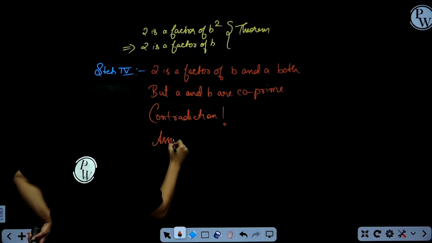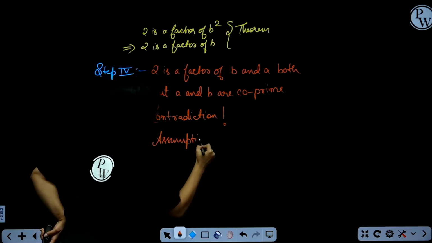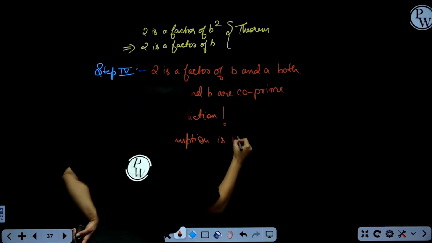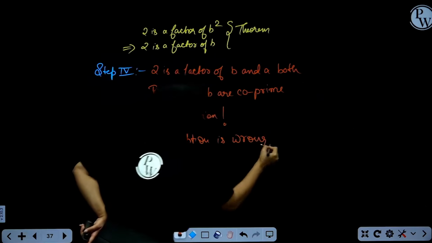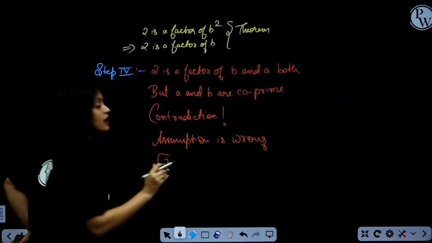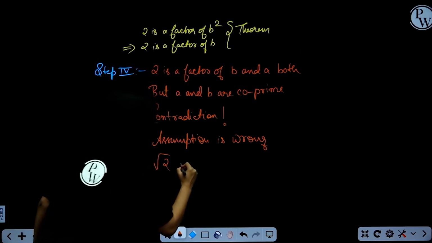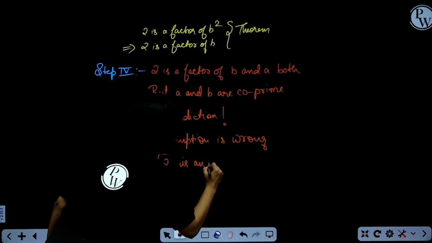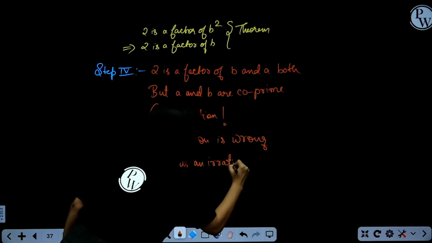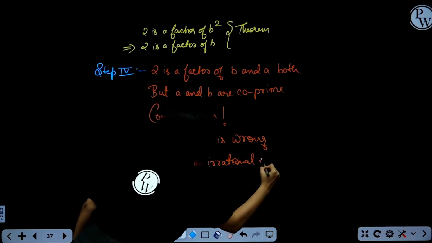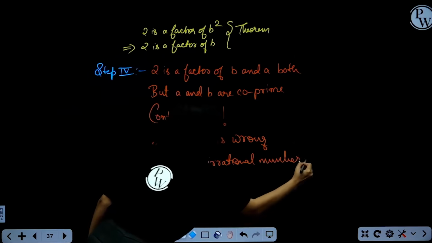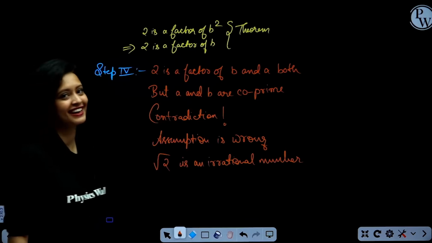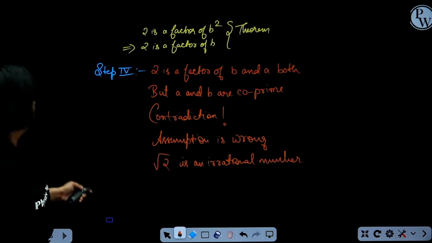Assumption was what? That root 2 is rational. So, that means its opposite must be true. So, root 2 is an irrational number. Very simple, right? So, let's go back, everyone.